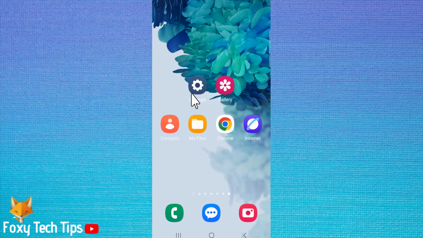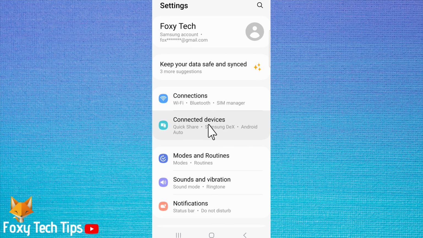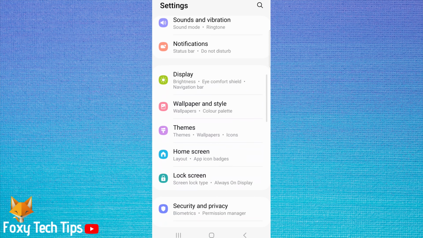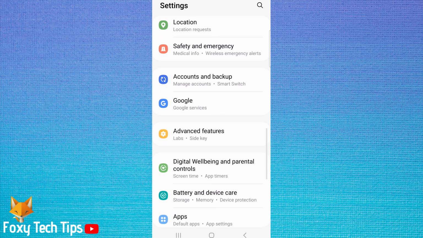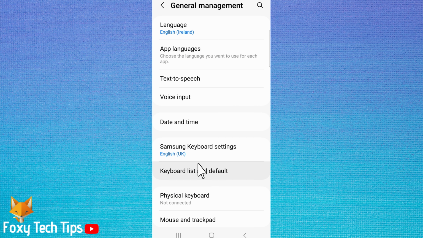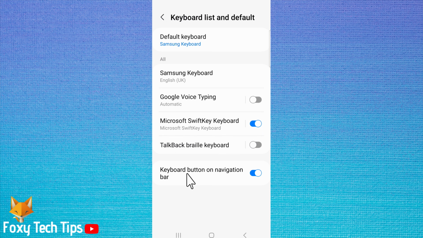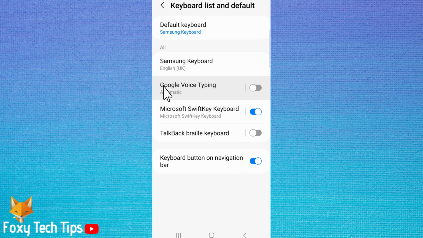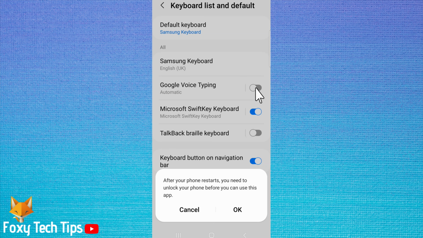Open the Settings app on your phone. Scroll down the settings and tap on General Management. Tap on Keyboard List and Default. Turn the toggle on to the right of Google Voice Typing. Tap OK on the pop-up.